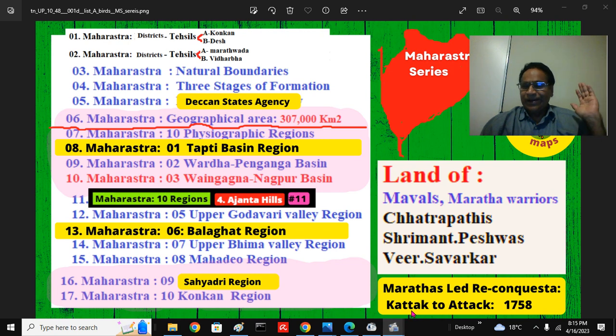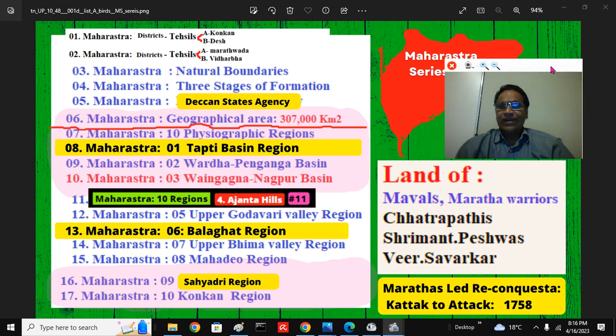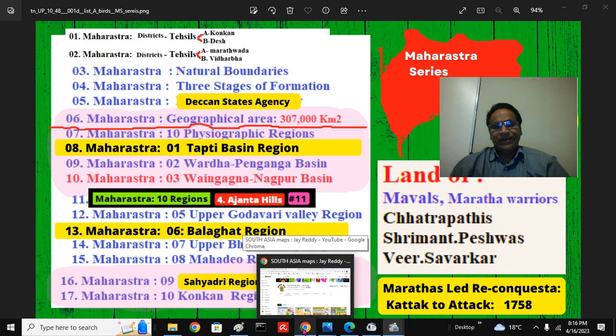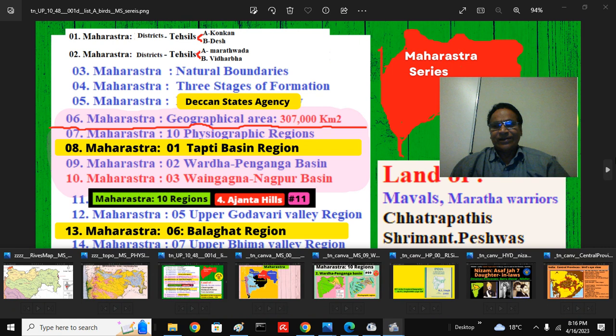But they got the concept of Kathak to Attak. They won the land from Islamic imperialists from Kathak to Attak. Kathak is on Ganga Sagar, in the Utkal, Orissa region. Attak is a town and district on the Sindhu river in the Potwar region of Paschim Punjab. That was in 1758. So knowing the Marathas, their land, history and culture is very fascinating and very important to understand Bharat.